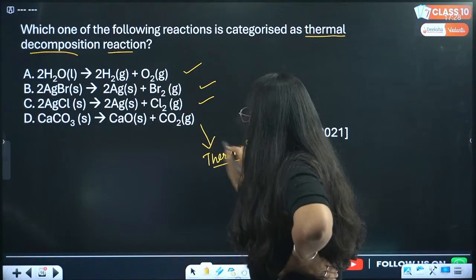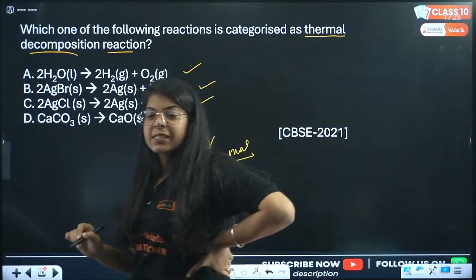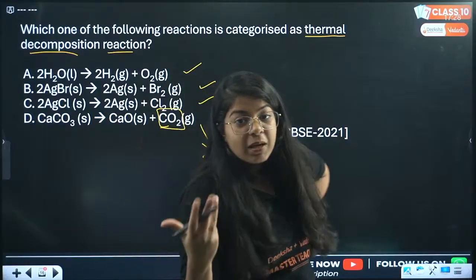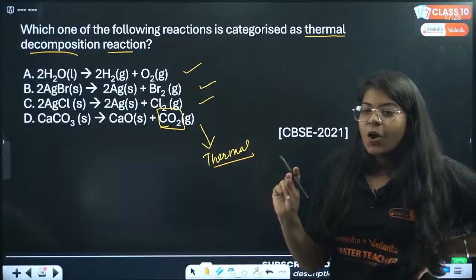And also you can see carbon dioxide is being generated. And we have seen carbon dioxide usually when it generates, it's an exothermic reaction. So that's thermal, that happens due to heat. So thermal decomposition reaction. Okay, great.